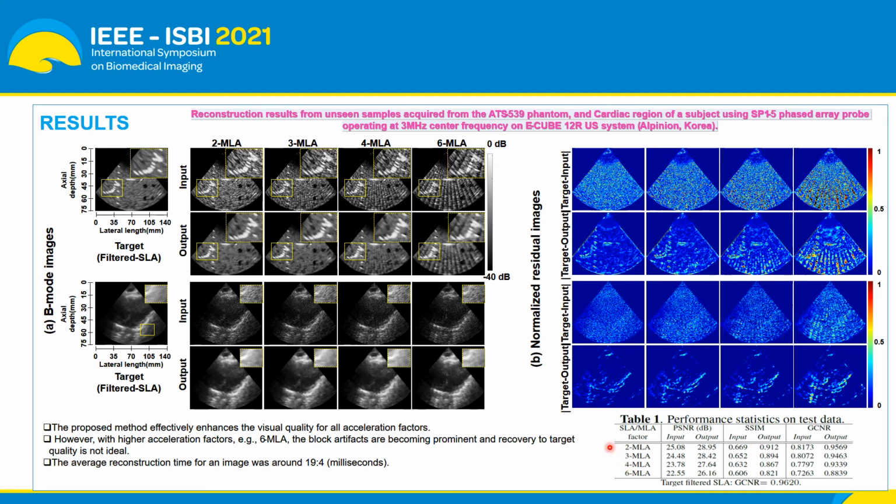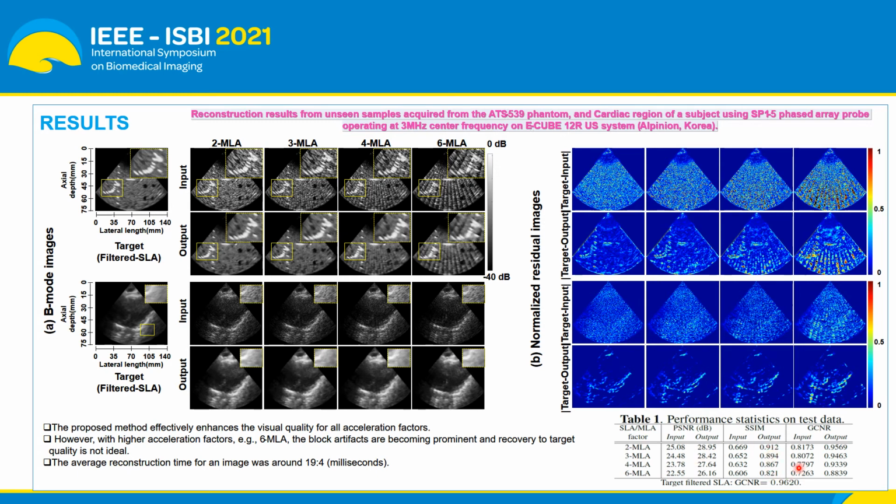As shown in table 1, we use 3 quantitative metrics: PSNR, SSIM, and GCNR. In all given performance statistics, the proposed method shows significantly improved performance. For example, in the case of PSNR, our proposed method shows almost 3 dB performance gain.